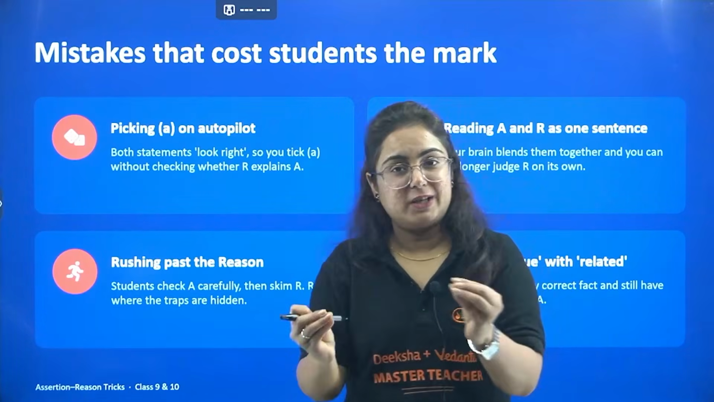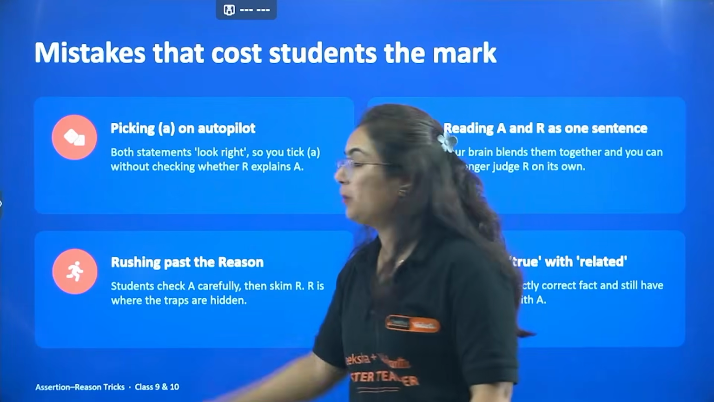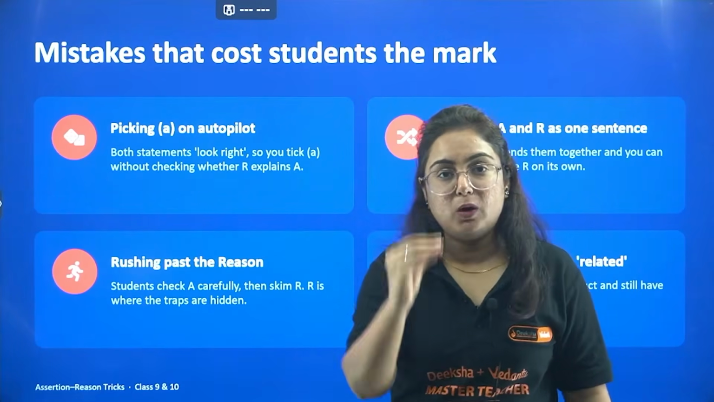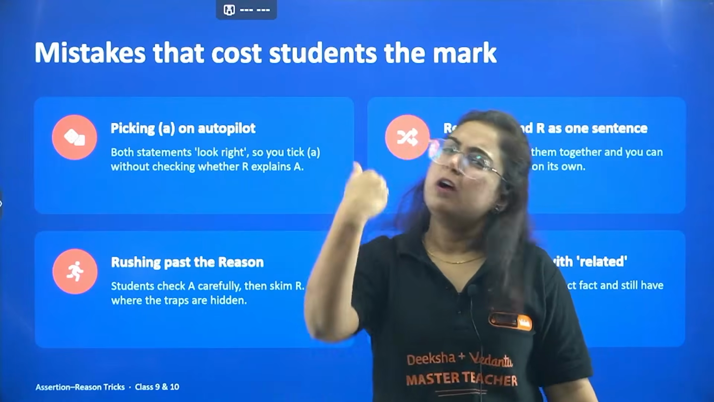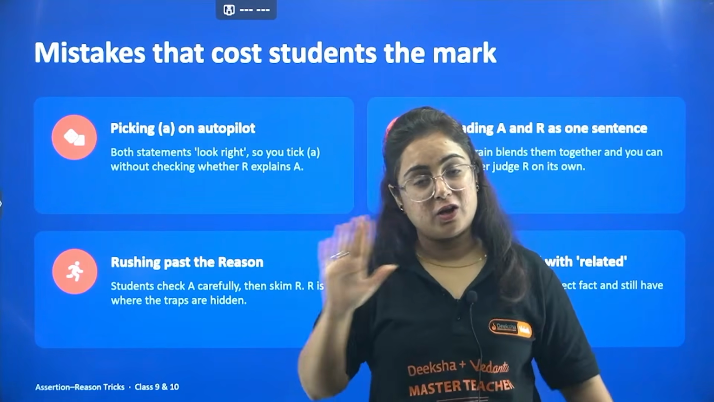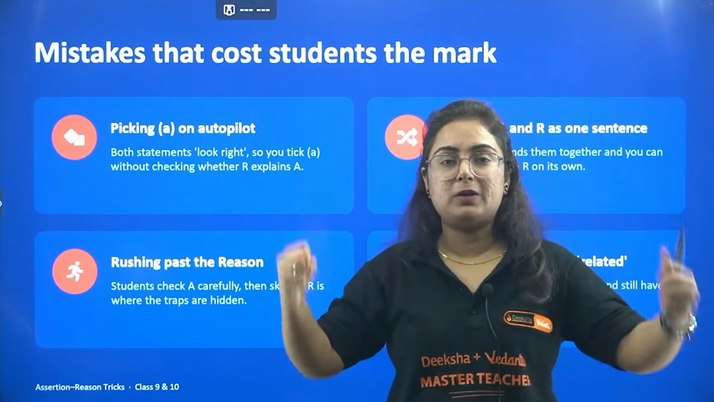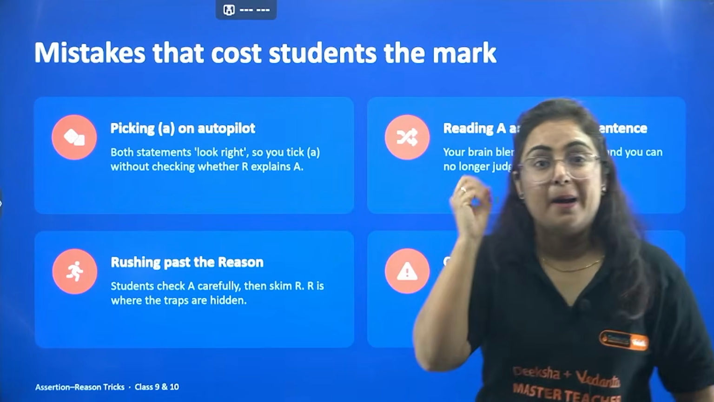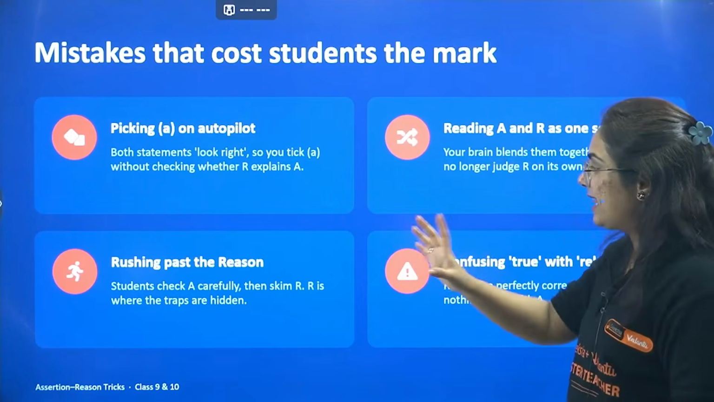Right? One last advice: these are the mistakes that cost students the marks. First is picking A on autopilot. Whenever you read both the statements and find that A is true, R is also true, you think, it must be explaining, let's put A. No. No, not at all. Don't just make your mind go into an autopilot form that if both the statements are true, the majority of the time A is the correct answer. Let's guess it. No guesswork.